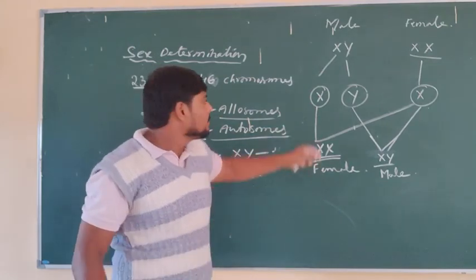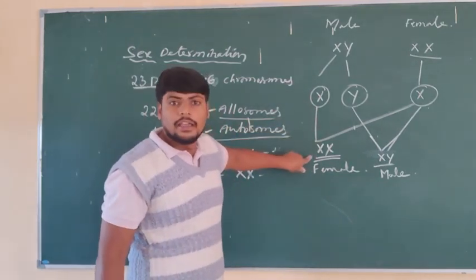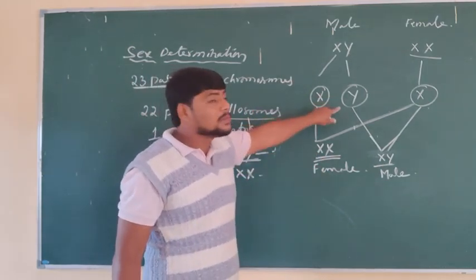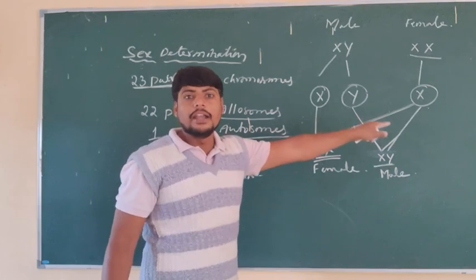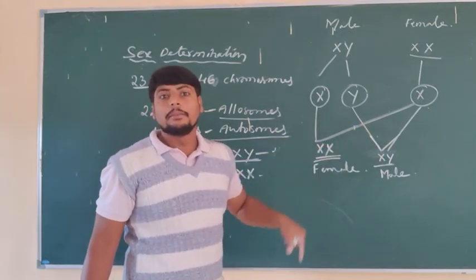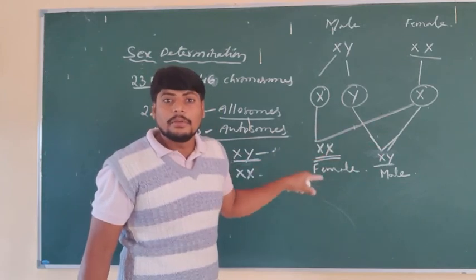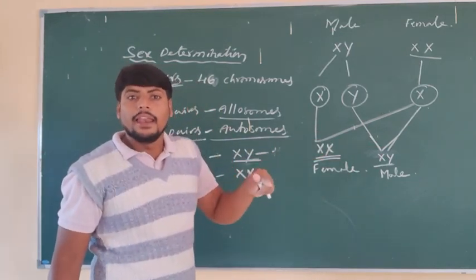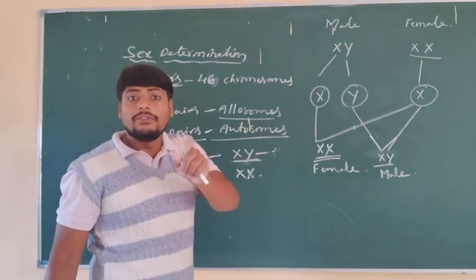If the sperm cell carries X, the zygote will be XX and female; if the sperm cell carries Y, the zygote will be XY and male. So who determines the gender of the offspring? The male. It is not dependent on the female.